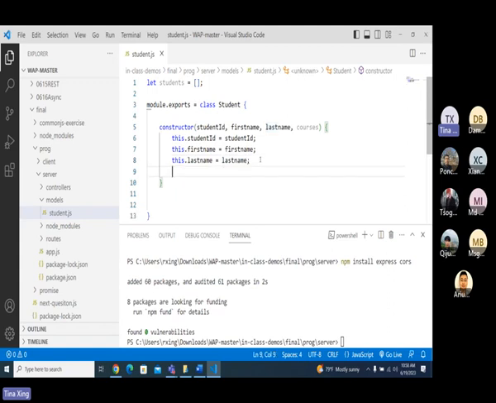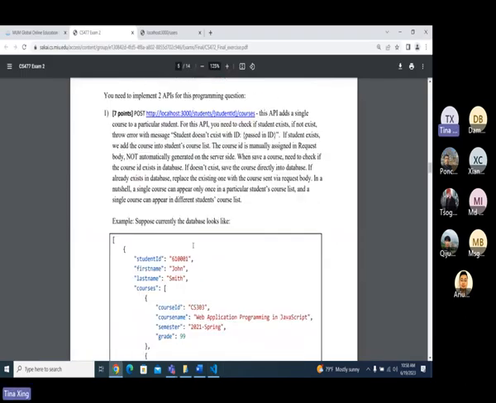Okay, for this question, there are many ways to do it, and all of them you can make correct. I'll just show one way, which is the simplest way. Okay. So what do we have to do? We have to do this API, right? Which is add a course, right?